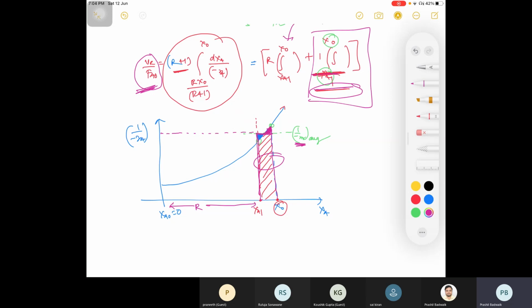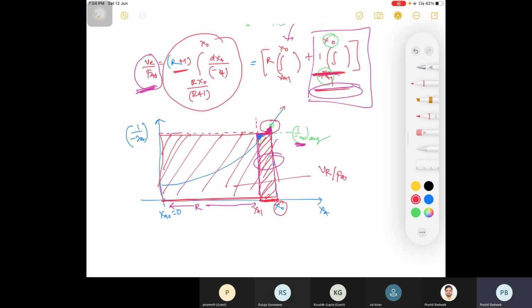The upper portion will not be there because we have replaced it using this. So actually your curve is not this, but your area under the curve, or you can approximate that if it is for the first integration, then this will be for your entire integration, and if you calculate this, you can find out your VR divided by FA naught.